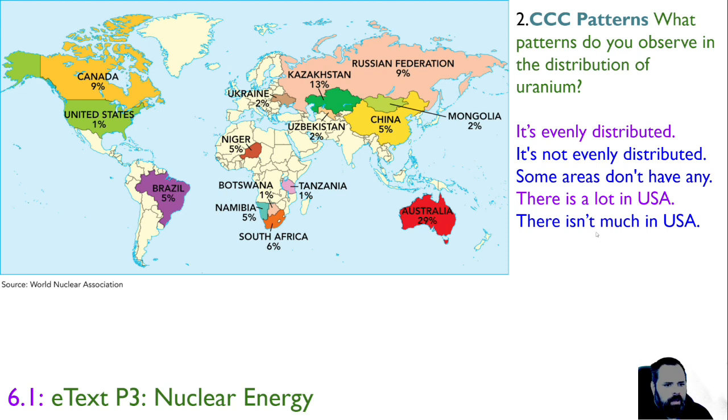Okay. It's not evenly distributed, right? Australia and Kazakhstan have a lot more than a lot of the rest of the world. Some areas don't have any, right? There's lots of areas where there is no uranium. Look at the oceans. There's none in the oceans, interestingly. And there isn't much in the United States. So the United States is actually pretty poor when it comes to uranium supplies.